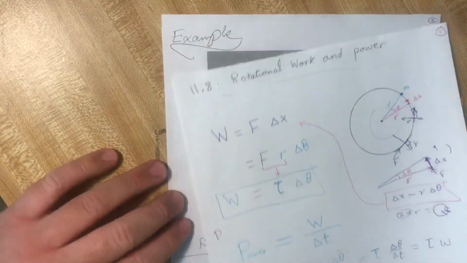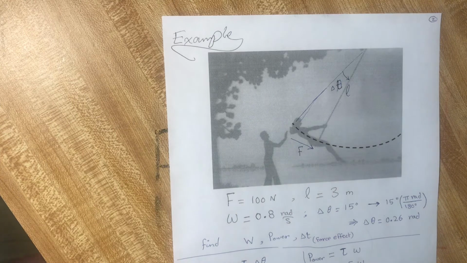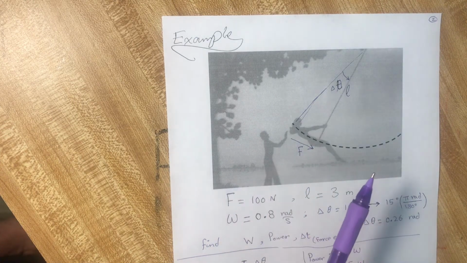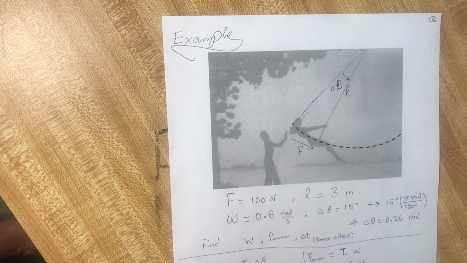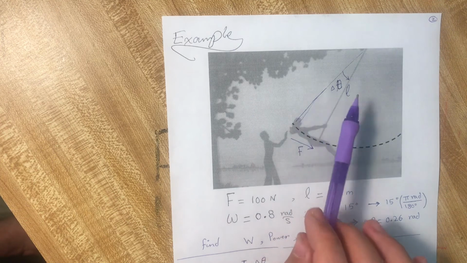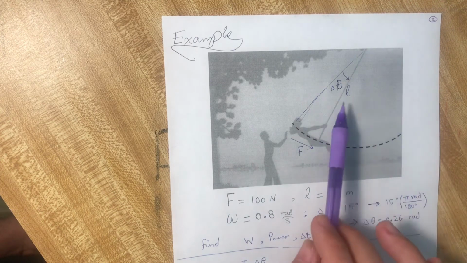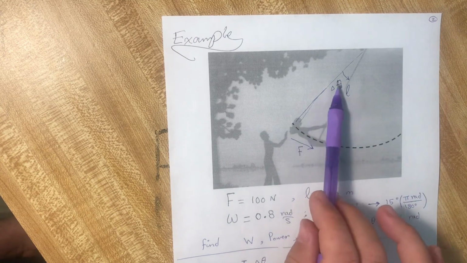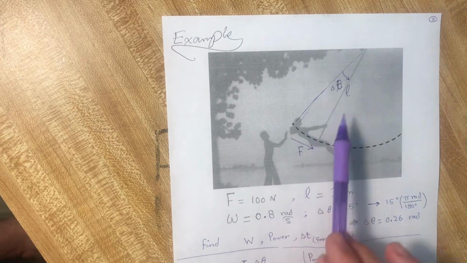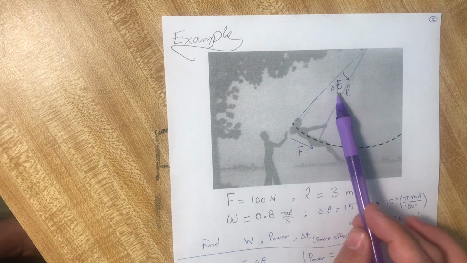Okay, now let us look at this example. We have this swing and this man pushing this woman with a force during a time. This force remained acting on the woman for delta theta.